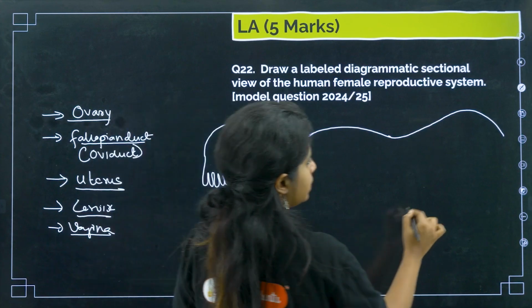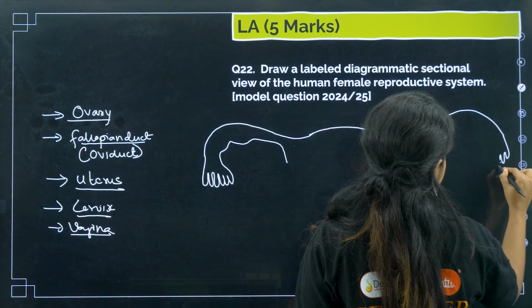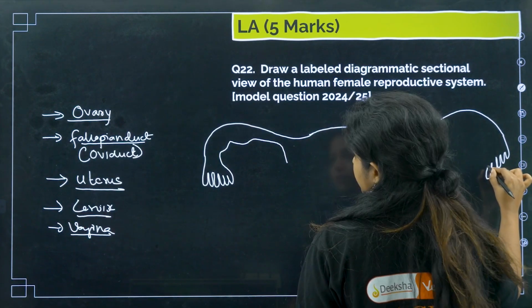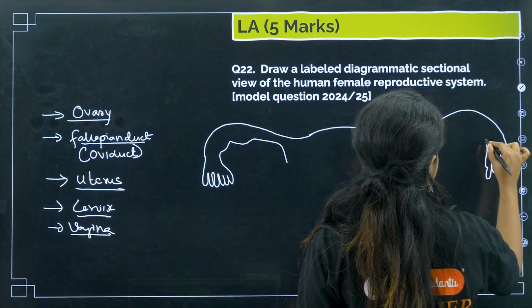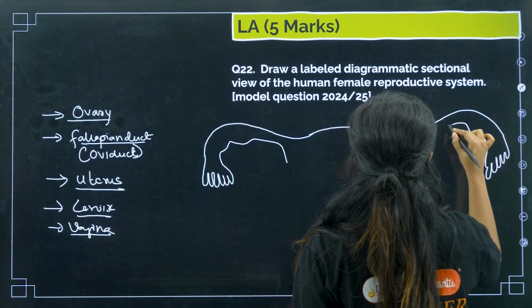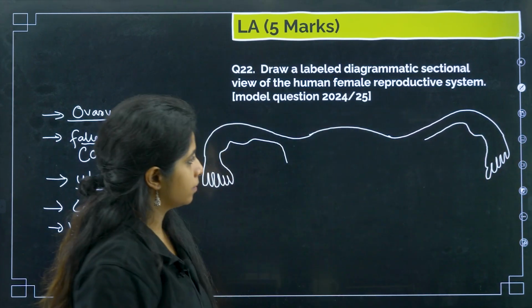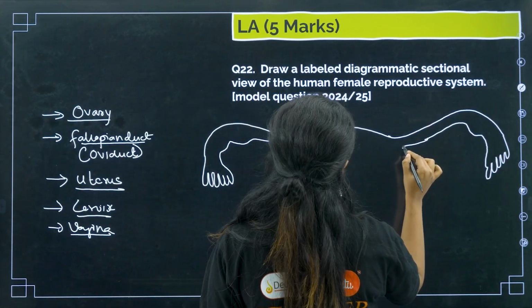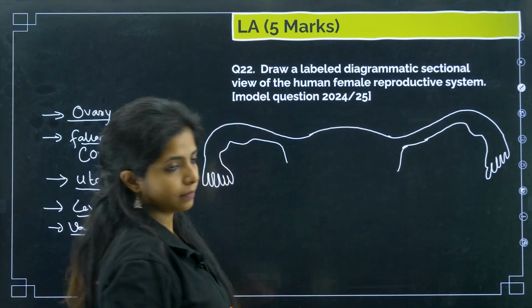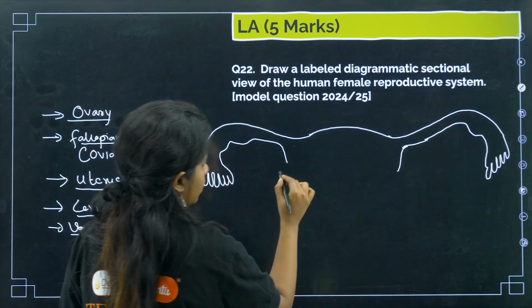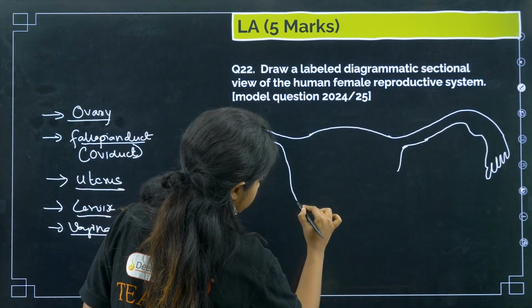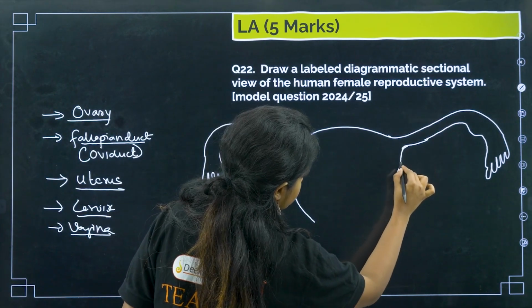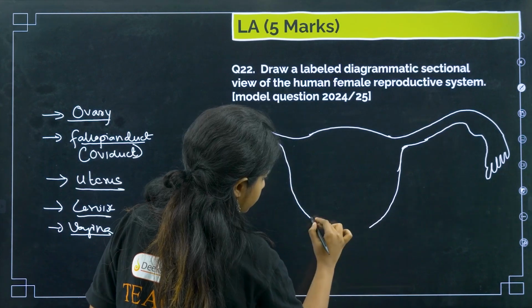Similarly, over here also, make certain finger-like projections which look like this. And sometimes I mess it up, which is why it looks like a hand, but yes, you have to do it. Cool? Now, bring this in over here also.